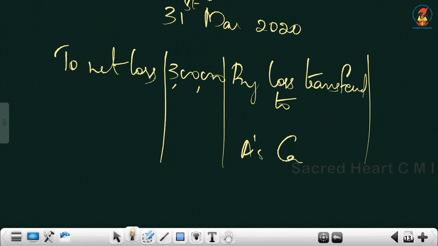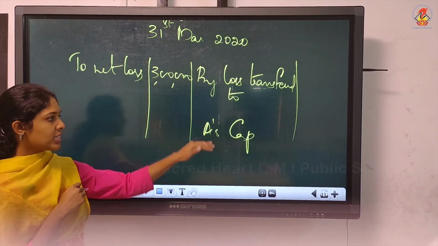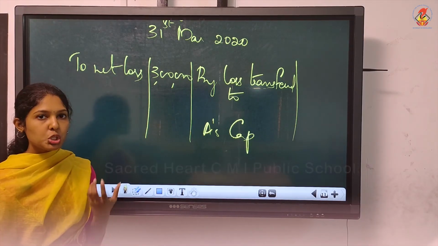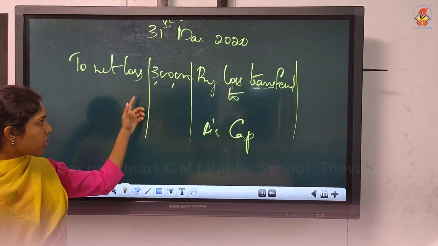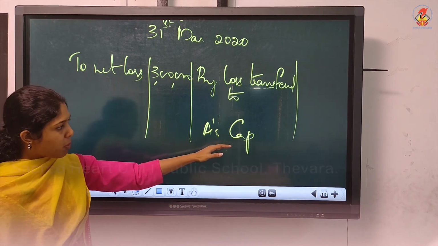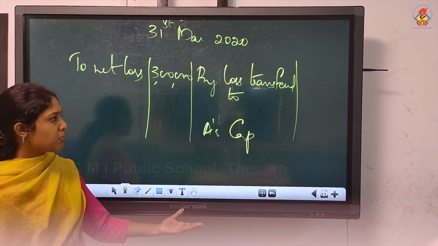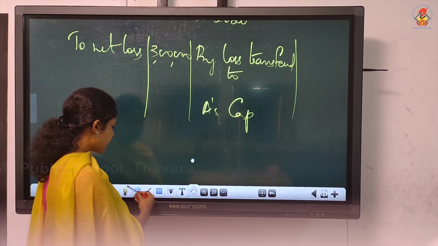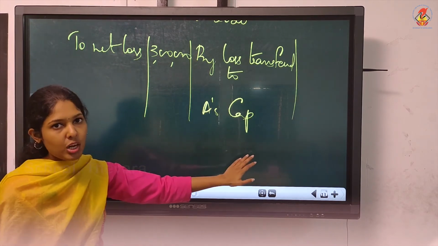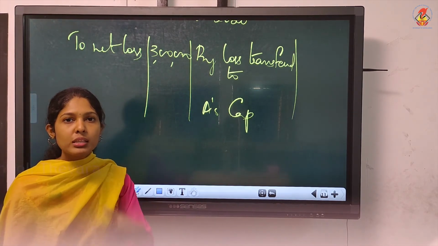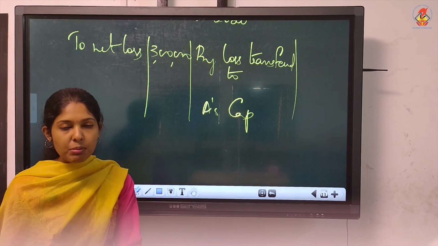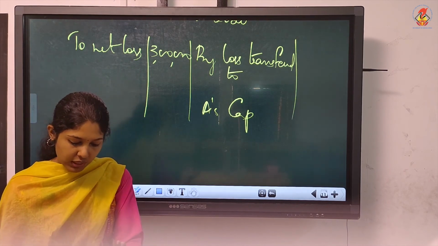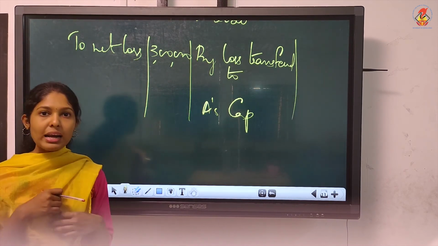A's capital. Now usually we will be leaving one line and writing these balancing figures. But now should we do that? See, this is the loss which will be borne by all 3, A, B, C. When you divide between A, B and C, already they are having a loss. From that, can you take the deficiency and meet the minimum guaranteed profit you have to give? That guaranteed profit is 1 lakh.